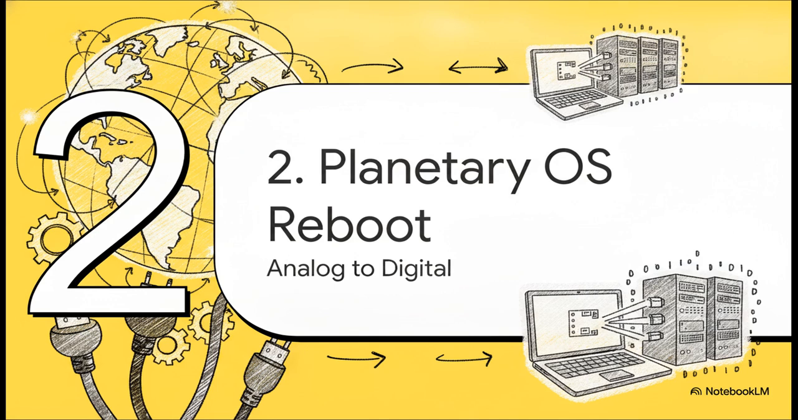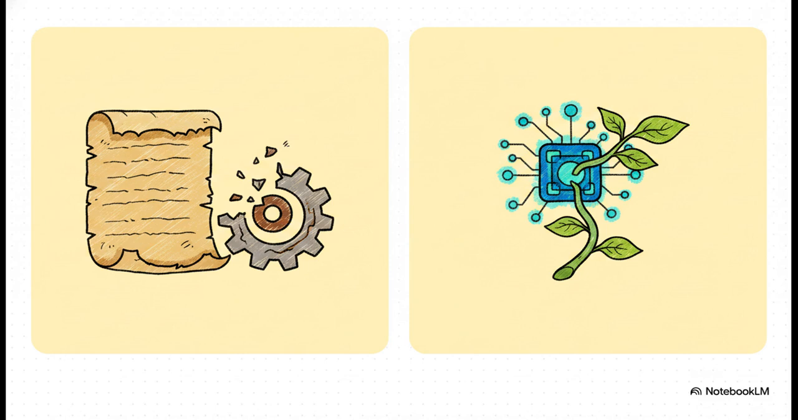Section 2. A planetary OS reboot. From analog patches to digital solutions. The documents we're analyzing make a really compelling argument. We cannot fix digital global bugs with analog patches, like traditional diplomacy or foreign aid. It just doesn't work. We need a hard-coded planetary reboot. When you put the legacy code side by side with the new code, the contrast is stark. The old code is built on extractive ROI, zero-sum logic, and relying on these incredibly fragile paper contracts that inevitably fail. It's basically just scarcity management.